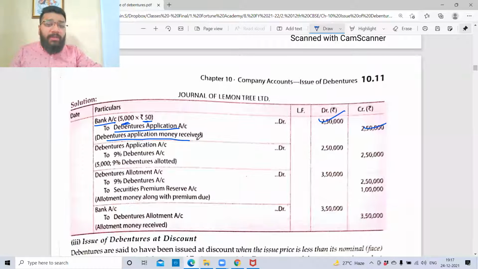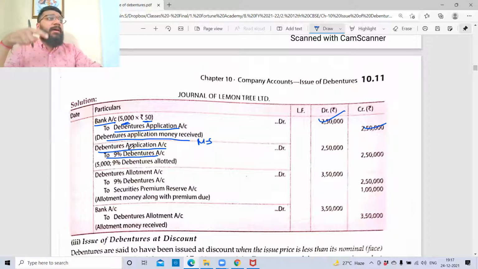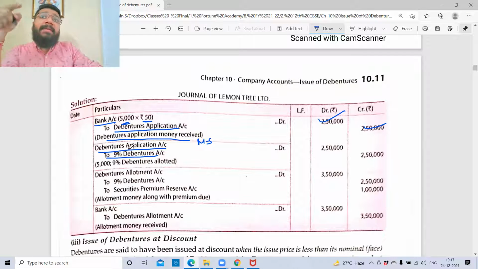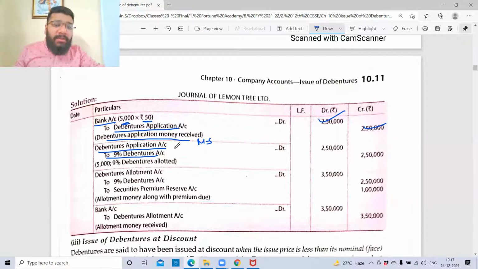Second entry, after this you check for minimum subscription. Minimum subscription is met, so you will reverse the temporary liability and create a permanent liability. Here there is no premium collected, because premium is collected at the allotment stage. So I'll reverse the temporary liability, which is debenture application, to 9% debenture. If you don't put this prefix 9%, no marks. So to 9% debenture, 2,50,000 rupees.